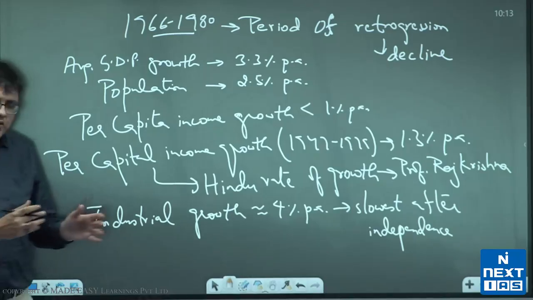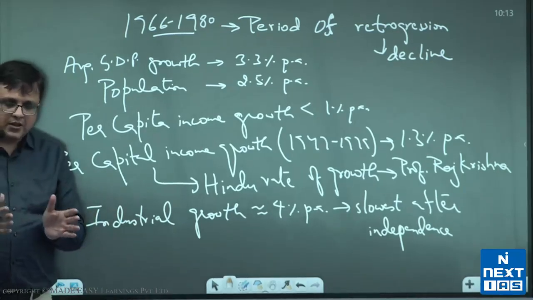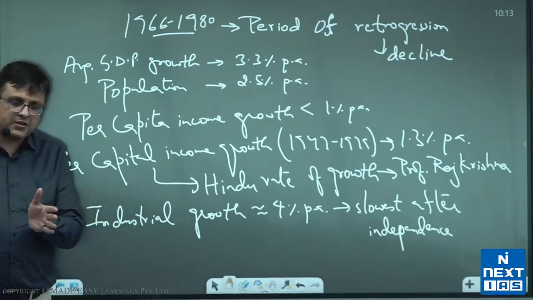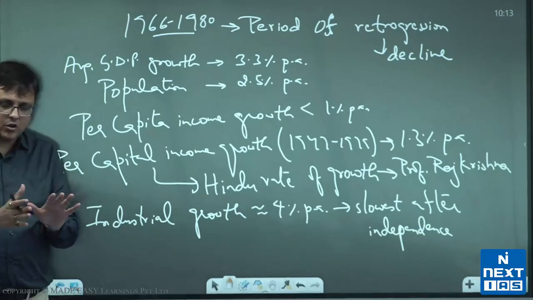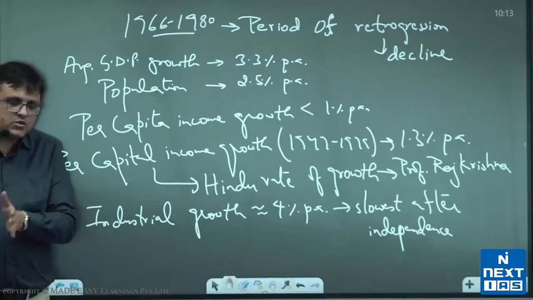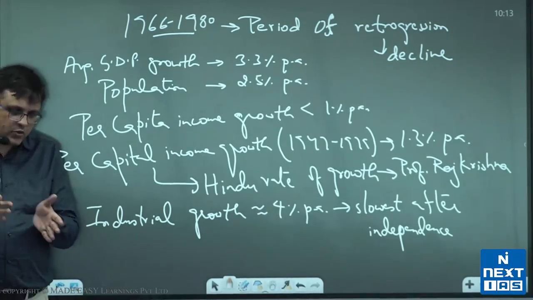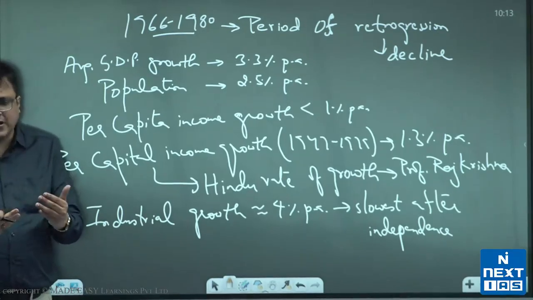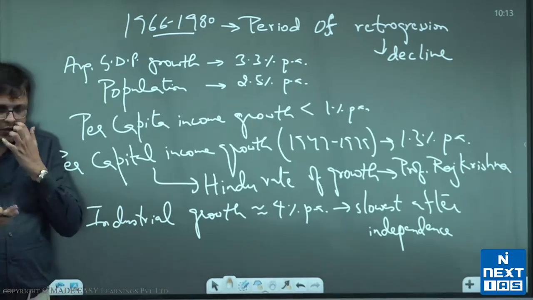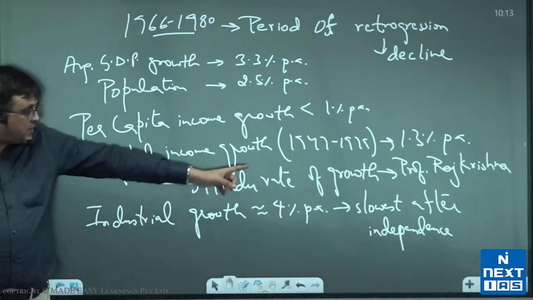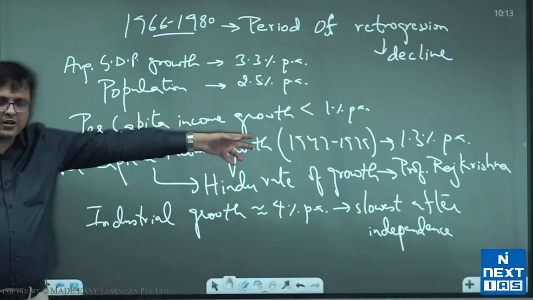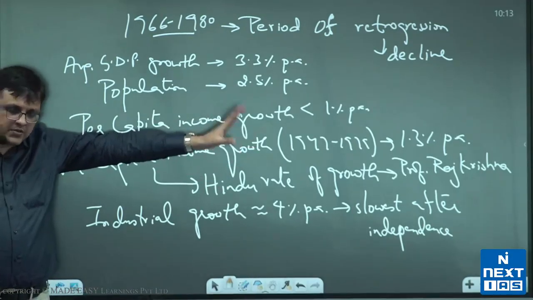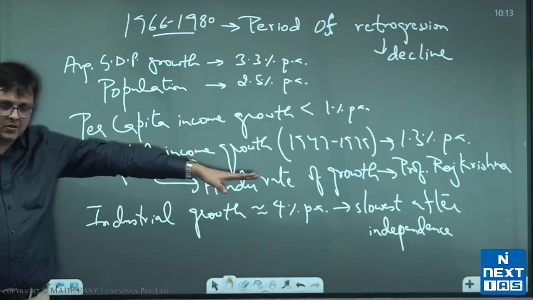Yeah, in fact, the whole 20th century was a problem that way. 1900 to 1947, we were growing at less than or almost 0%. 47 to 79, 47 to 61, we were growing at above 4%, but then the population was also growing at 2.5 odd percent. So that was 1.5% growth. And in this period, population was growing and GDP growth came down. So overall, the growth rate comes down to 1.3%.